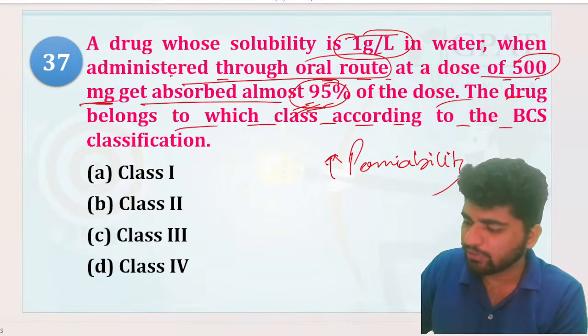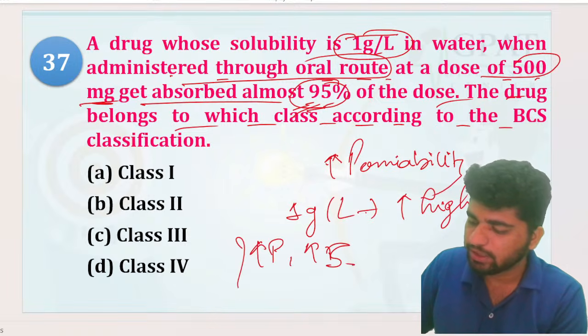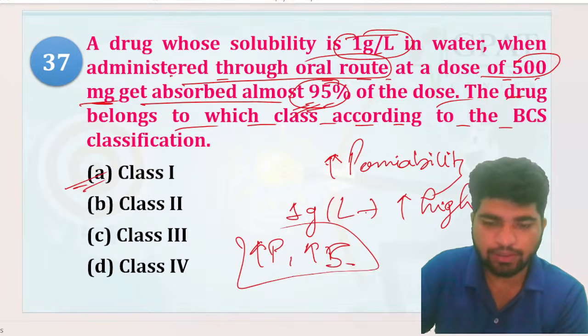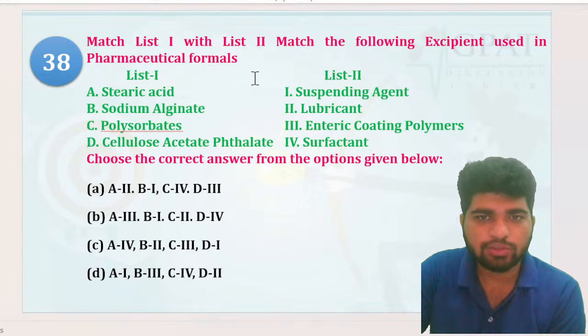And 1 gram per liter is considered to be high solubility, guys. So high solubility, high permeability. That is going to be your class 1, right? That is going to be your class 1. Very good.